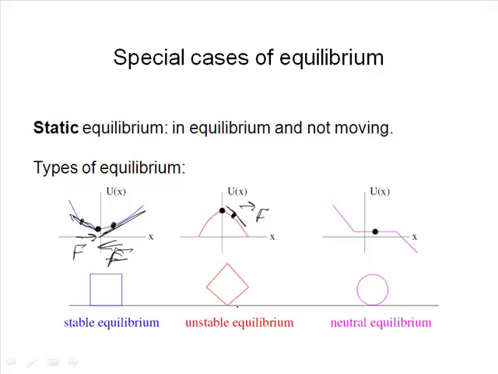A neutral equilibrium is one where if we displace it a little bit to the right or a little bit to the left, we're still in equilibrium. There is no force pushing it back or pushing it away. So in this example of a spherical object on a flat surface, I could turn it or move it left or right, and it would still be just as balanced or just as unbalanced as it was before. So it's neutral. Any position along here would be an equilibrium point. And this is represented by a continuously flat section of a potential energy curve.